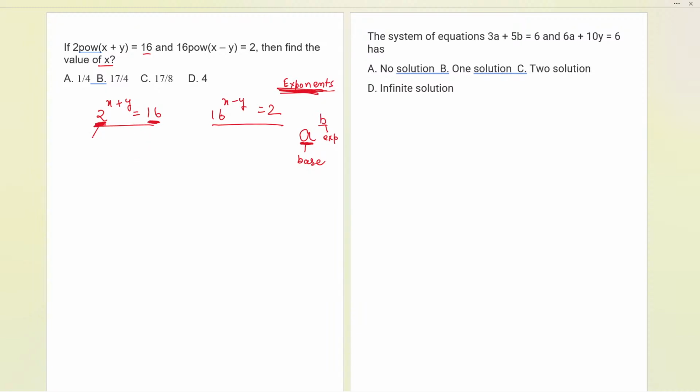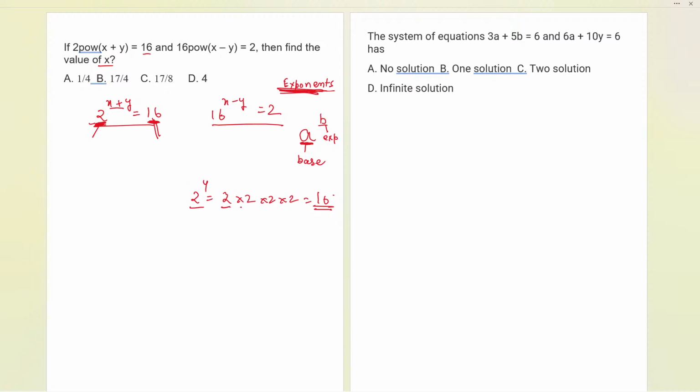So now here the 2 is the number and we have some power. Can I convert this 16? Just think about that. Whatever numbers are given to you in the question, think, can we convert this number 16 as having a base 2? Yes, because 2 into 2 into 2 into 2 is 16. That is the factor. So you can find the factors of 16. You can write it as 2 raised to the power of 4.